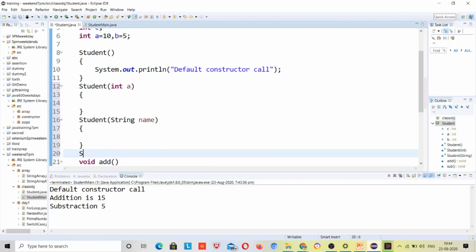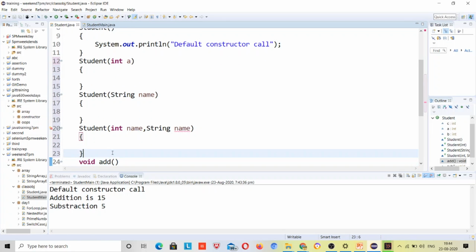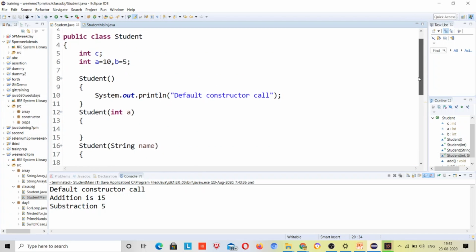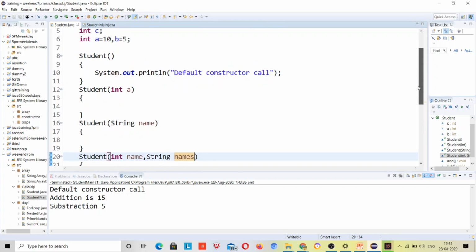There may be another constructor with, suppose, the name, one integer and one string param. So I have many constructors present inside this class, right? So you can say that it is constructor overloading, right? As per the usage I can make the object for this class, right?